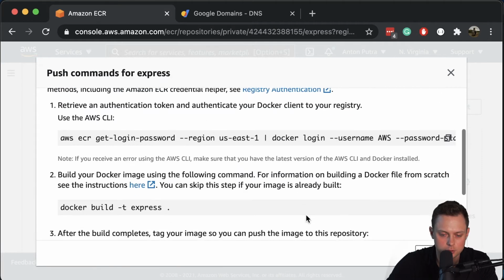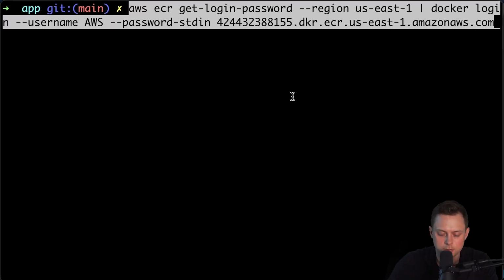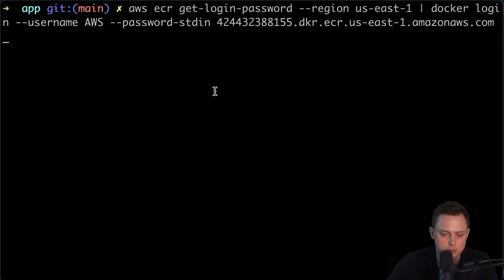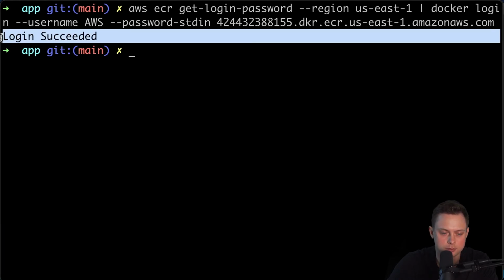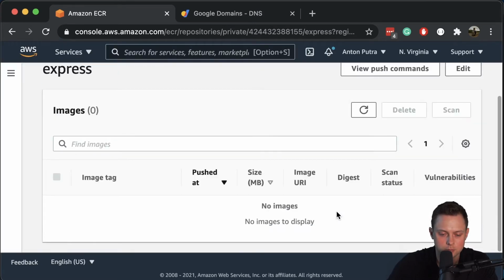First of all, you need to log in. Use this command to log in to be able to upload images. Go to terminal. I copied this command. Go to the terminal, and then let's run it, and it will authenticate. And yeah, login succeeded. All right, so now it's done. This one is ready. And now we need to tag images and then push images.